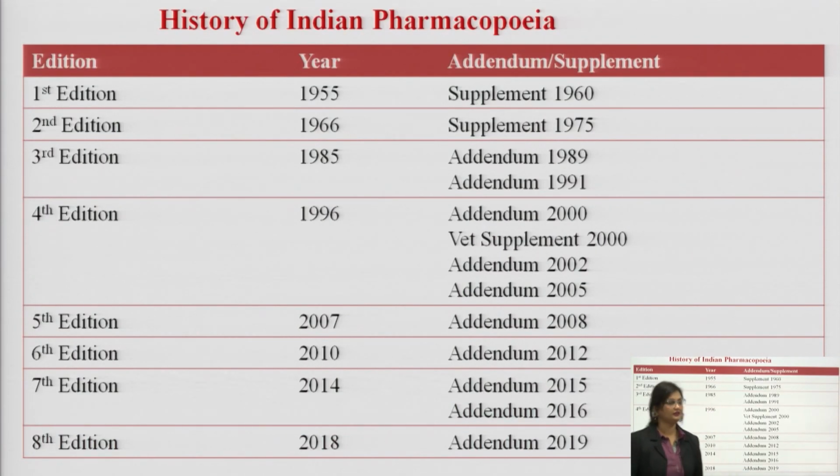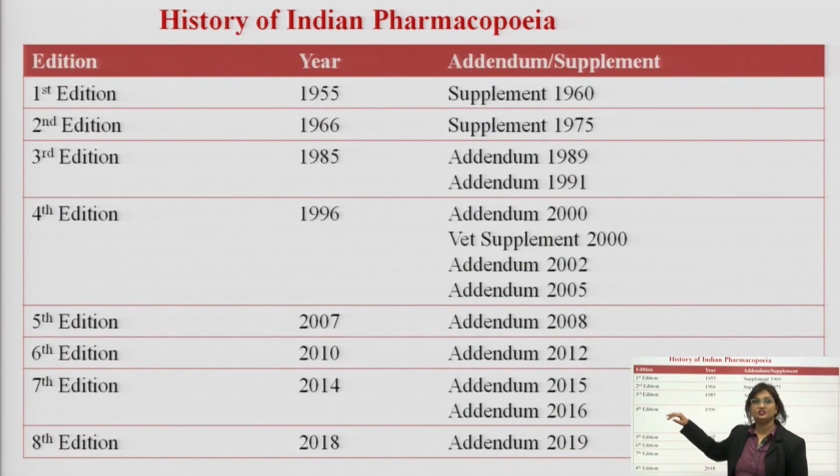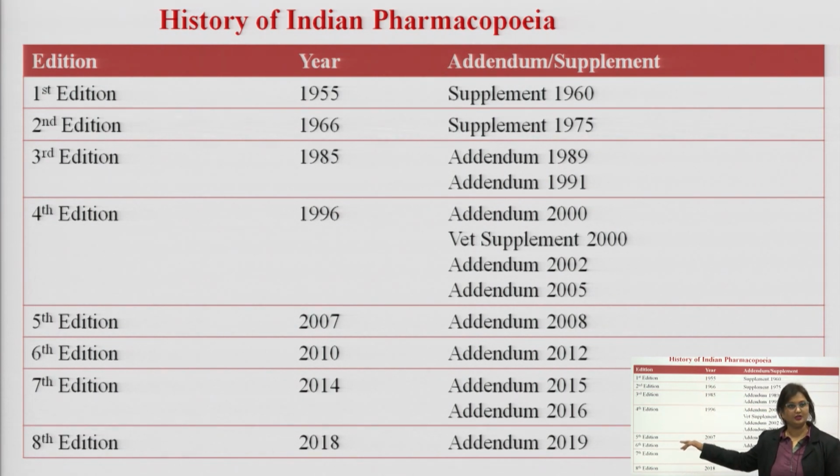After this, various other editions came into picture. Here I have listed down different editions of our Indian Pharmacopoeia till 2018 in this one table. So, the first edition came into picture in the year 1955. The supplement, or addendum, to it was published in the year 1960.